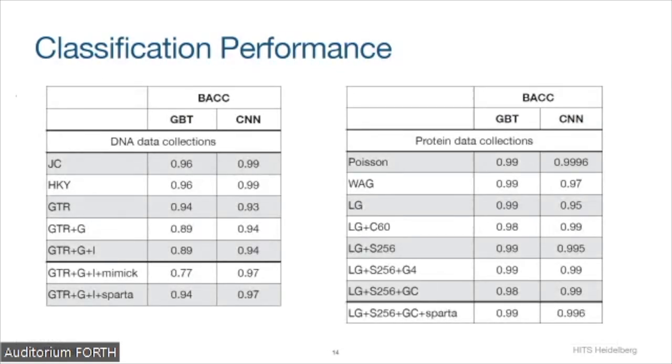Okay, so what is actually the performance of our classifiers? So how realistic are the simulations and the models of evolution? What we observe is a remarkable overall accuracy. We don't need to go into detail on all values here. It's just for the sake of completeness. But what we see is that except for one model, all of our classifiers achieve a balanced accuracy higher or equal to 0.89. And with 1 being the best possible score, this is really a remarkable accuracy. So we conclude that in general, the simulations we did and the models of evolution are not realistic.